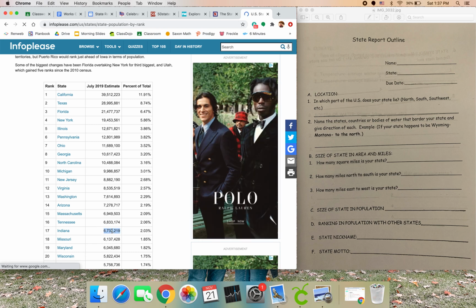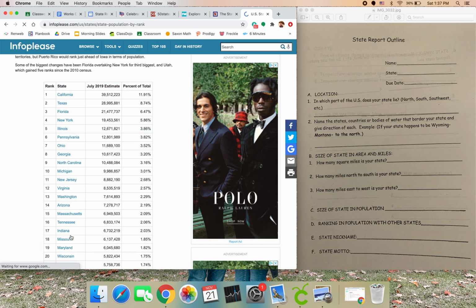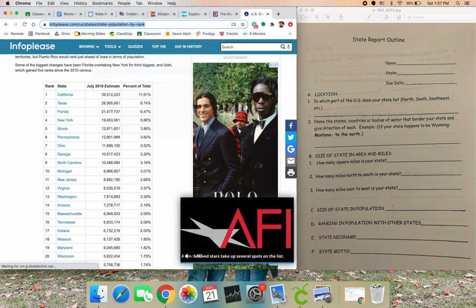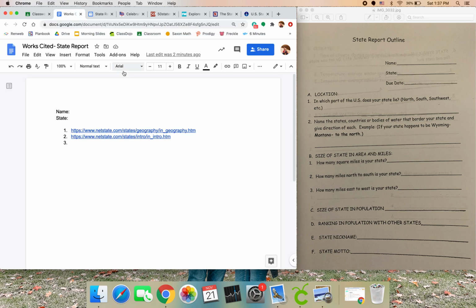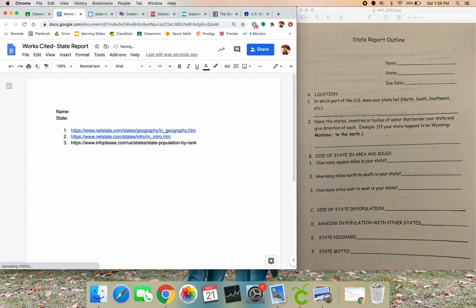So this number, 6,732,219, goes in my size of state and population. The ranking in population is this 17, and that goes in ranking with other states. So I would copy and paste the link. For you, it might be different.